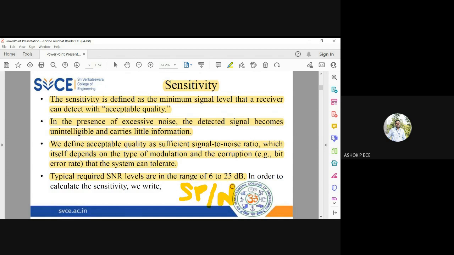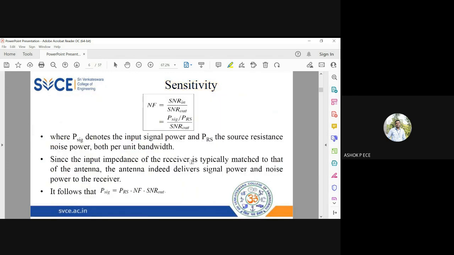So for an ideal amplifier, the noise power is 0, so the SNR value will be infinity. Ideal amplifiers have infinite SNR, but it is impossible to have ideal amplifiers. So practical amplifiers have SNR in the range 6 to 25 dB. Although this 6 to 25 dB range is very difficult to attain, we fix this as our threshold. So if an amplifier has 6 to 25 dB of SNR, we say it is a very good receiver.